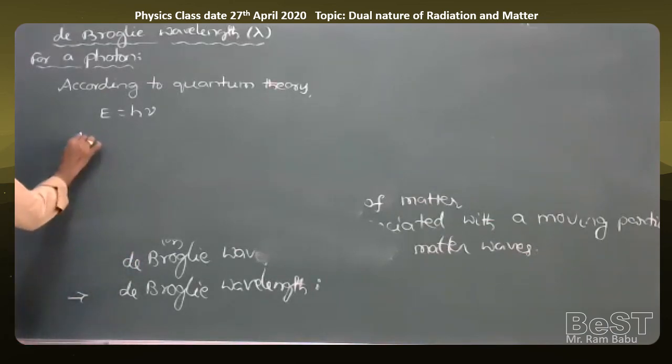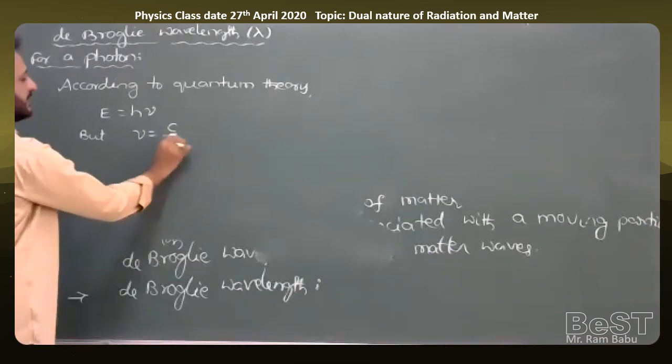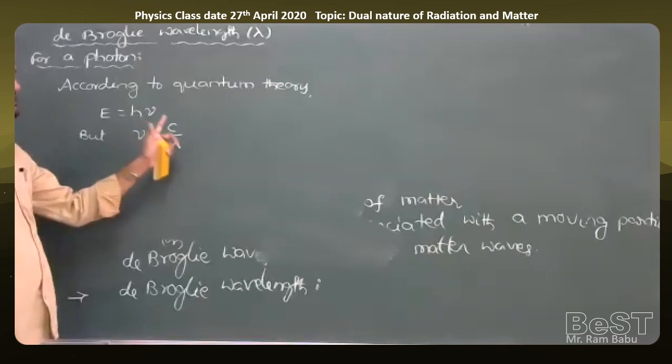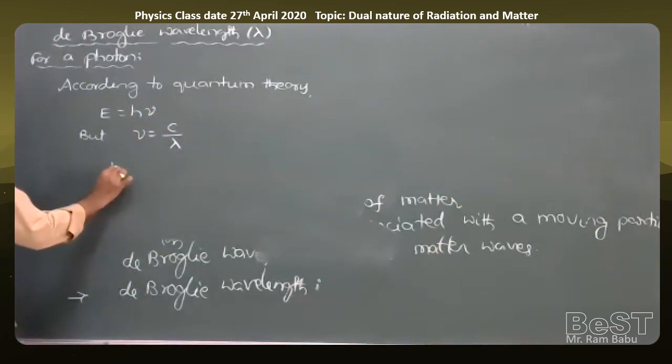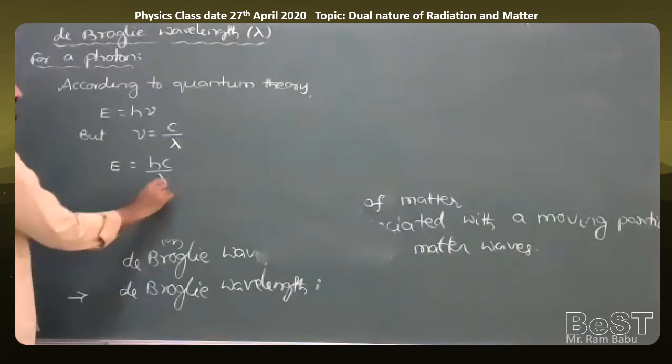But we know the frequency of the photon nu is equal to c by lambda, where lambda is the wavelength of the photon and c is the speed of the photon. If you substitute in the above formula, E is equal to h into c by lambda, equation 1.